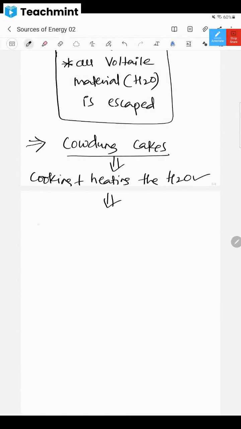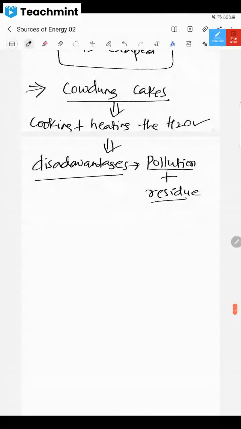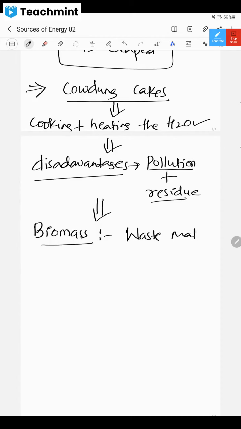But here also some disadvantages are there. What are the disadvantages? Smoke, right? I mean, pollution, a lot of pollution, and definitely some residue will be there. So these are the disadvantages of using cow dung. Then this is called biomass. Biomass means all this waste material, or you can just say material from animals and plants. Cow dung comes from animals, from cows and buffaloes we get that dung.